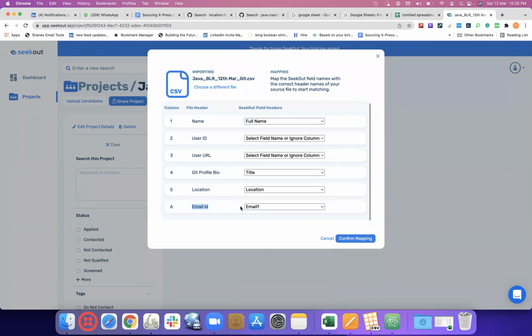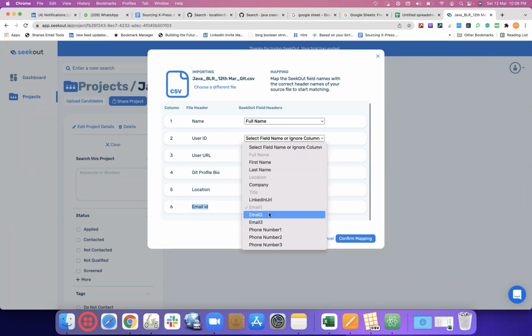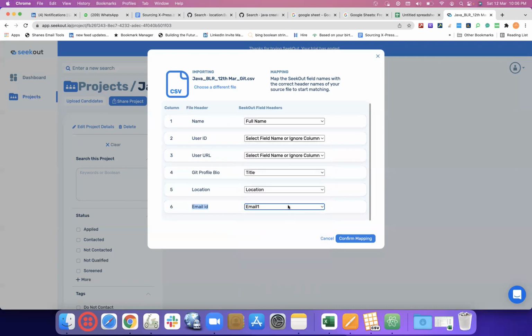Let's say if this name and this name are different and it is not working, it's always better to go to your CSV file and change this email ID to the email 1 name. But otherwise, first try whether this can be mapped together. Here we have the default version of email 1, email 2, email 3. That's a functionality of SeekOut. Now if you see, title is matching, location is matching, full name is matching, email is matching. Otherwise, you wouldn't see it select. If that is not selecting, then go to your CSV or Excel file and name it like this, email 1. Okay, now we click here.